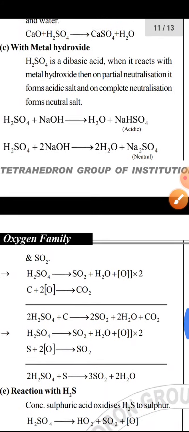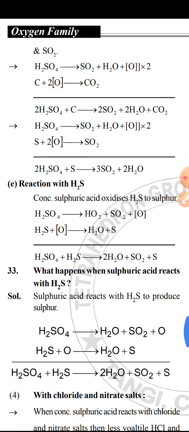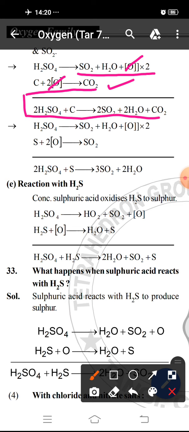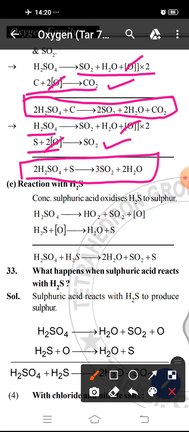See the equation. H2SO4 gives rise to H2O, SO2 and atomic oxygen. Carbon plus oxygen gives rise to carbon dioxide. This atomic oxygen cancels out, and the remaining equation becomes this. And when H2SO4 reacts with sulfur, it forms sulfur dioxide. The same case applies here. The atomic oxygen cancels out, and the equation becomes this. That means sulfur is oxidized to sulfur dioxide, and carbon is oxidized to carbon dioxide.